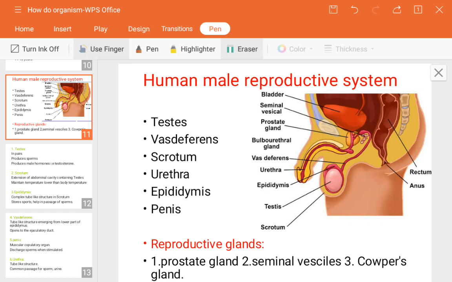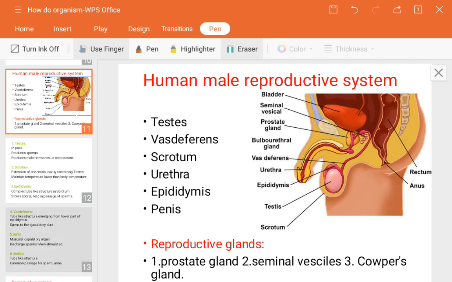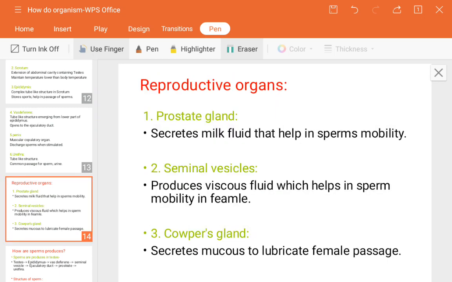Next we are going to see the reproductive glands. The reproductive glands or organs are the prostate gland, seminal vesicles and Cowper's gland. So what is their role? The role of the prostate gland is to secrete a milky fluid that helps in sperm mobility. Whenever the sperm is released out, some fluid is released along with it, which helps in the mobility. Next, seminal vesicles.